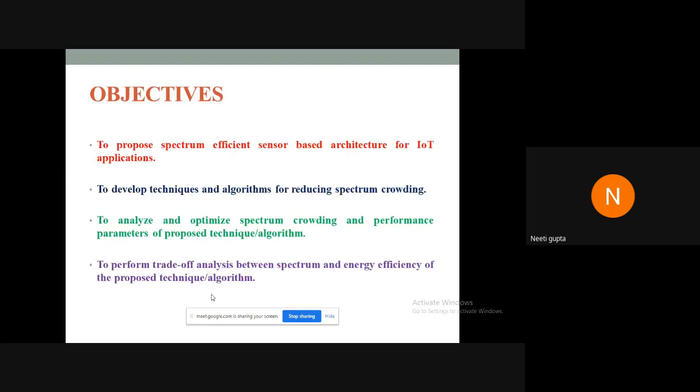Finally, the four objectives were fixed during the RDC. They were to propose spectrum efficient sensor based architecture for IoT application, then to develop techniques and algorithms for reducing spectrum crowding. Third one was to analyze and optimize spectrum crowding and performance parameters of the proposed technique or algorithm. And finally, we were required to perform a trade-off analysis between spectrum and energy efficiency of the proposed technique or algorithm.